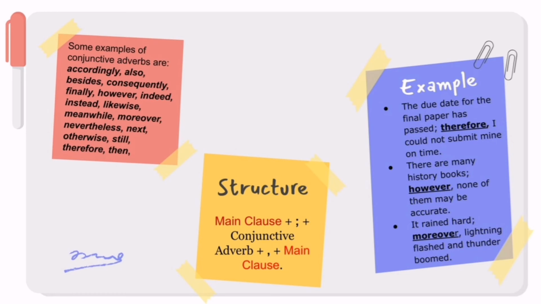As you can see, semicolon is always used before the conjunctive adverb when separating two independent clauses. Conjunctive adverbs are not strong enough to join independent clauses without supporting punctuation. So this is conjunctive adverbs and how it is used.